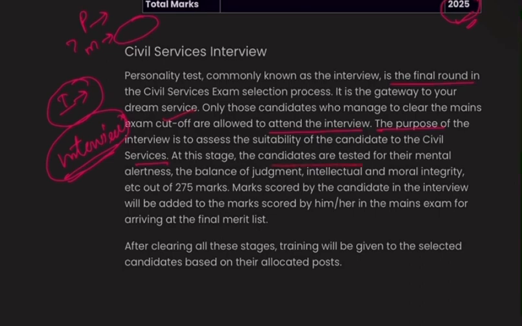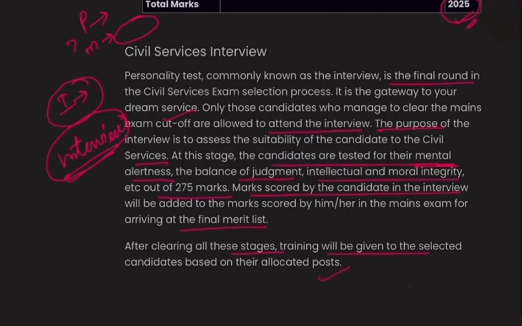At this stage the candidates are tested for their mental alertness. See, I was telling about this: what is our present mindset, or how we are dealing with a particular situation, the balance and judgment, the intellectual and moral integrity, etc. The marks out of 275 scored by the candidate in the interview will be added to the marks scored in the mains exam for arriving at the final merit list. That is, after we have qualified mains, our interview marks will be added to our mains marks, and after clearing all these stages, training will be given to the selected candidate based on their allocated post.